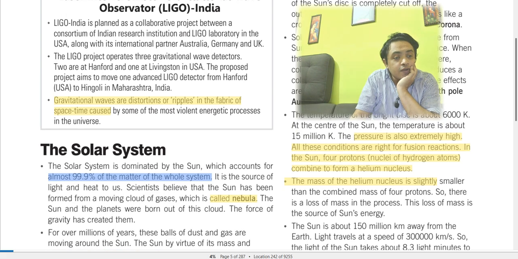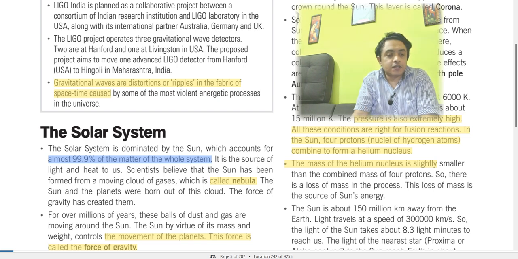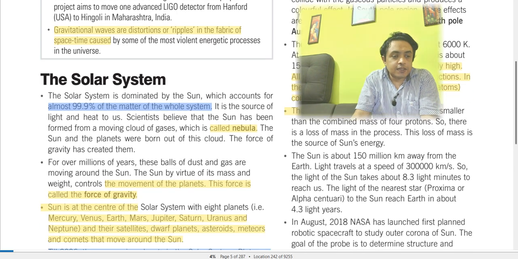So the pressure is also extremely high, and all these conditions are right for the fusion reaction. In this fusion reaction, 4 protons, nuclei of hydrogen atoms, combine to form a helium nucleus. The mass of the helium nucleus is slightly smaller than the combined mass of 4 protons. So there is a loss of mass in the process, and this loss of mass is the source of the sun's energy. The sun is about 150 million kilometers away from the earth, and light travels at a speed of